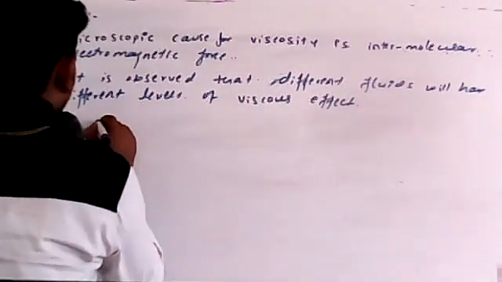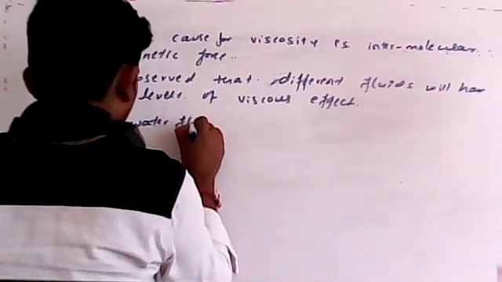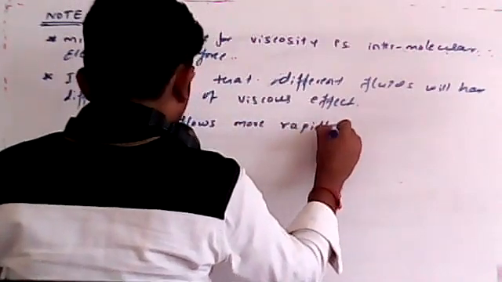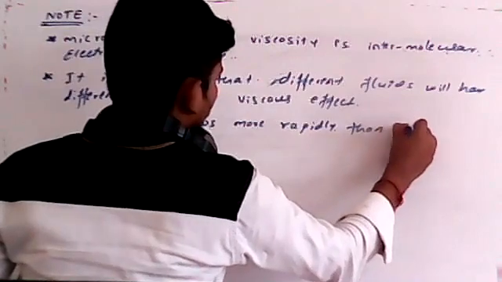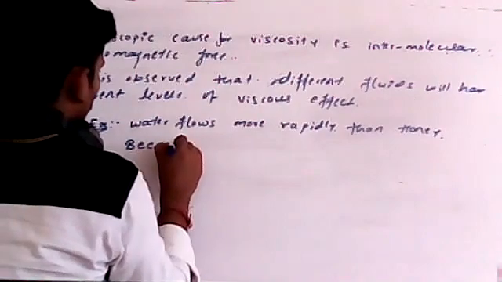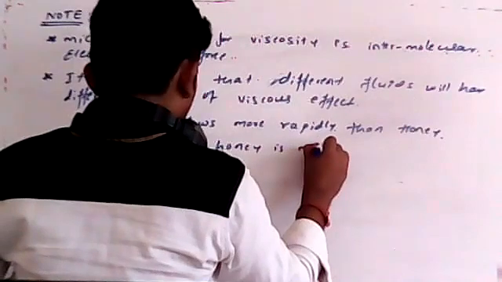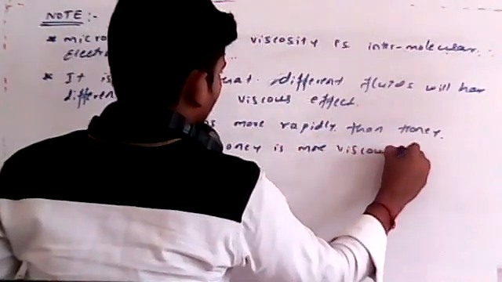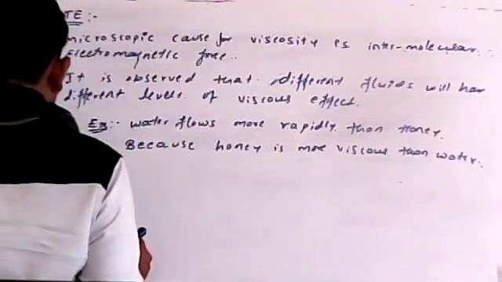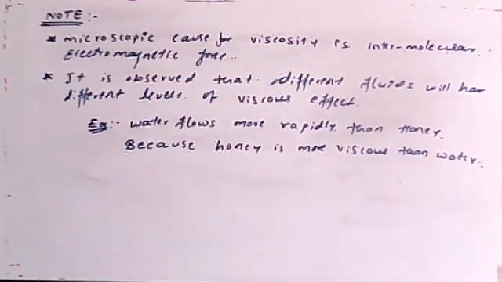In the same way, for your convenience, let me write: water flows more rapidly than honey, because honey is more viscous than water. Remember these things, these are very important, students.